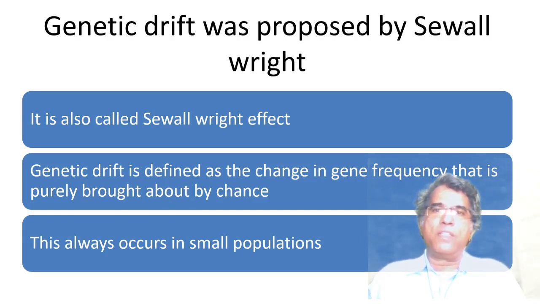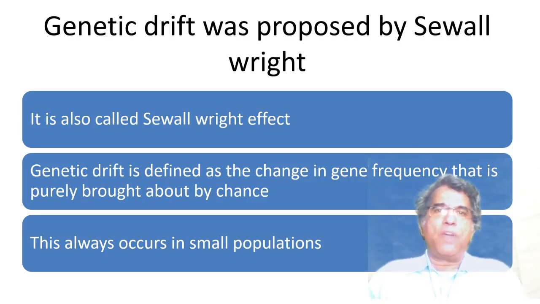In the case of natural selection, it selects only desirable genes or useful characters. Whereas genetic drift doesn't differentiate between useful and non-useful characters. It doesn't differentiate between comfort zone or discomfort zone. This always occurs in small populations. That means genetic drift is perceptible and it occurs only in small populations.